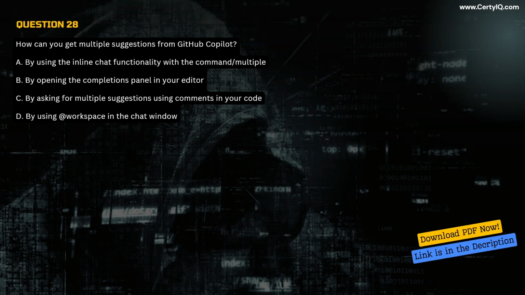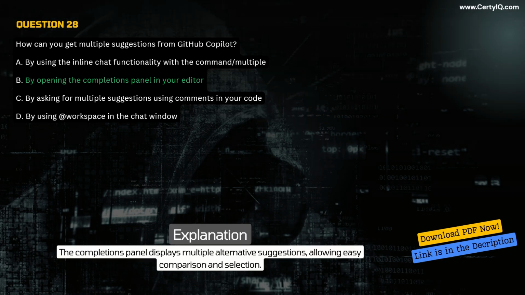Question 28. How can you get multiple suggestions from GitHub Copilot? A. By using the inline chat functionality with the command /multiple. B. By opening the completions panel in your editor. C. By asking for multiple suggestions using comments in your code. D. By using @workspace in the chat window. Correct answer B. By opening the completions panel in your editor. Explanation. The completions panel displays multiple alternative suggestions, allowing easy comparison and selection.